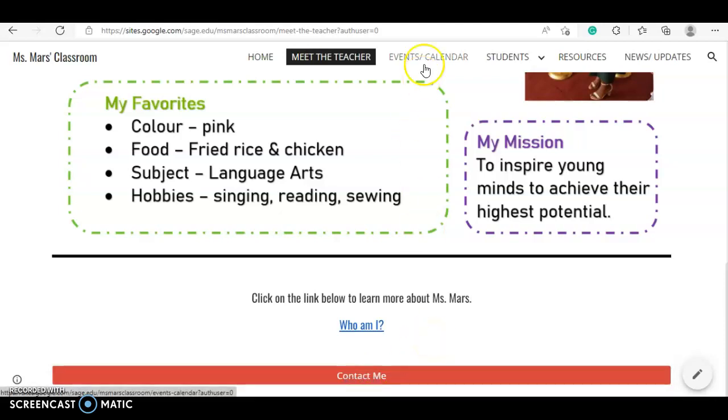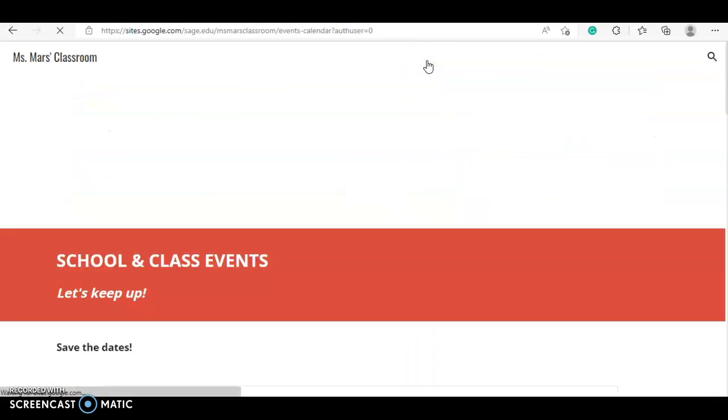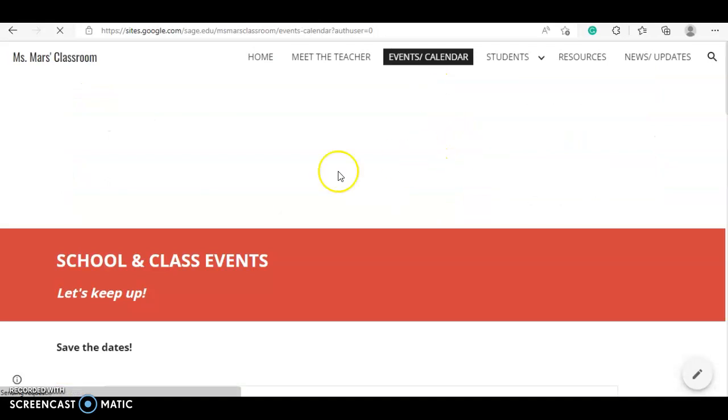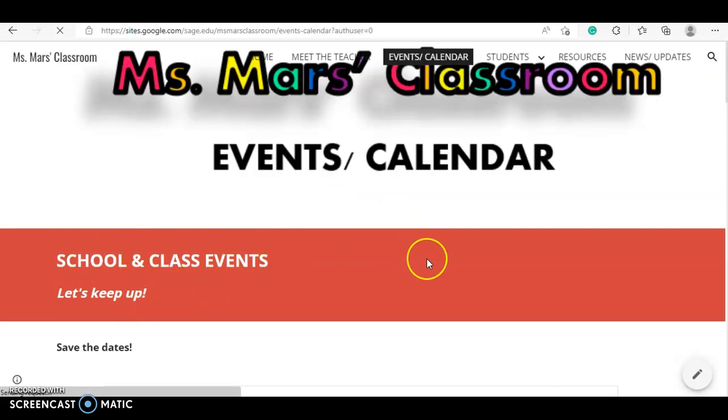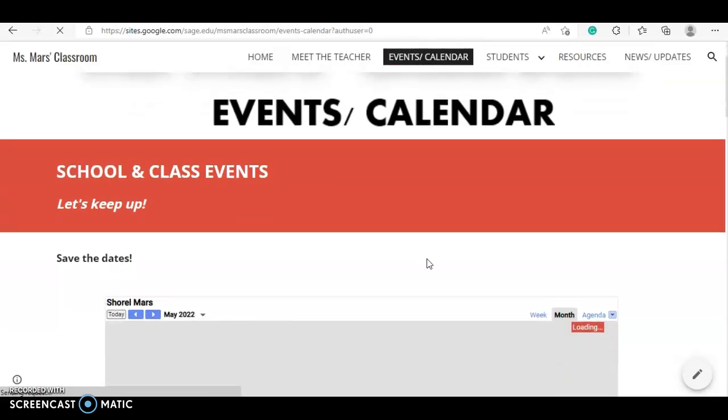The third page is the events and calendars page. On this page, we have school and class events, and it says, let's keep up.